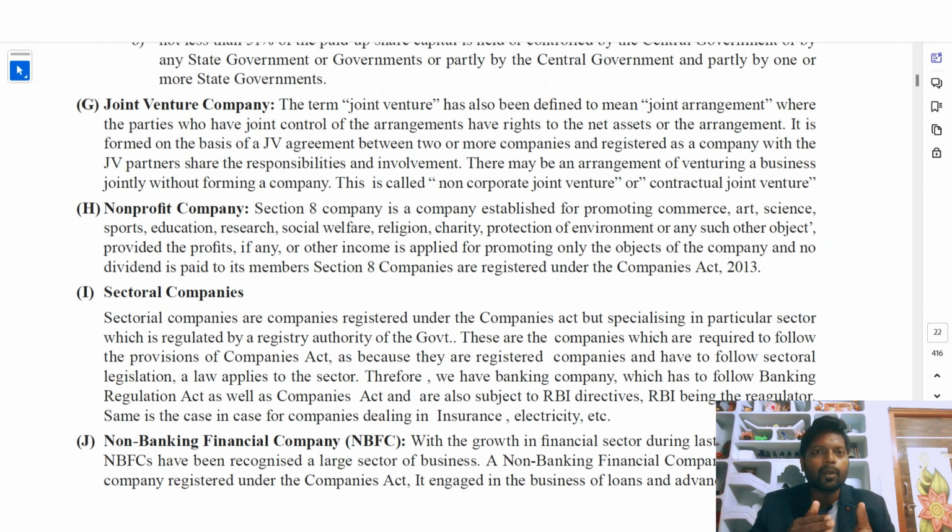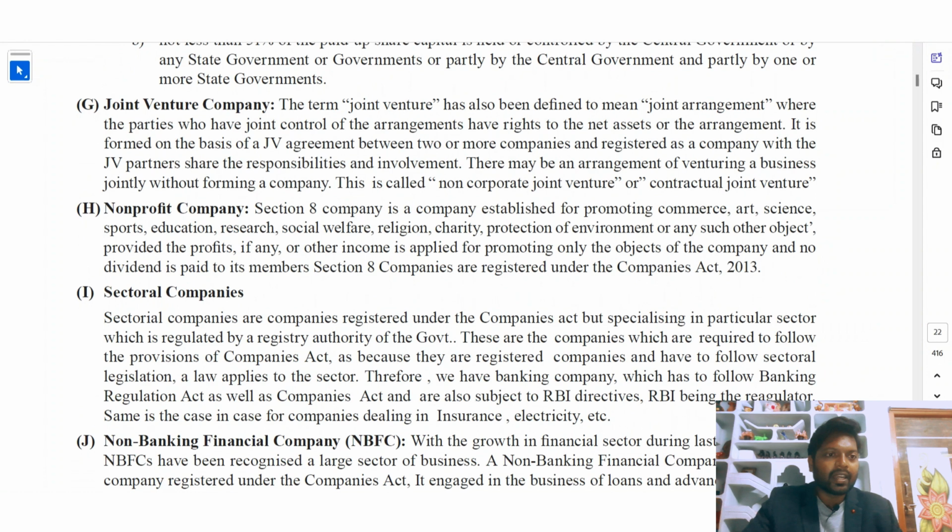For a particular purpose, to complete a particular venture, the joint venture company will be formed. It is formed on the basis of a joint venture agreement between two or more companies and registered as a company, with the joint venture partners sharing the responsibilities and involvement. There may also be an arrangement of venturing a business jointly without forming a company. This is called a non-corporate joint venture or a contractual joint venture. This joint venture can also be seen in financial accounting, where there will be a joint venture chapter.